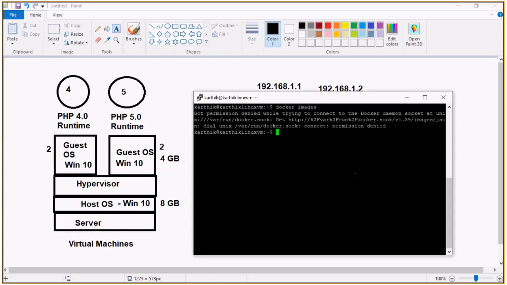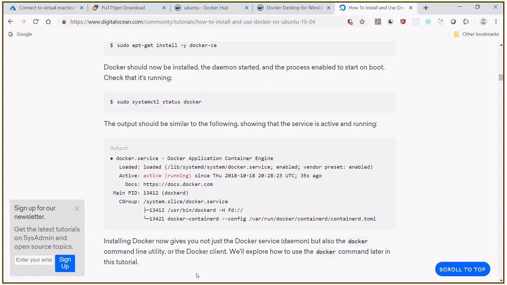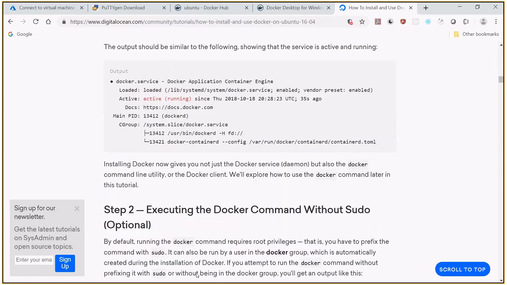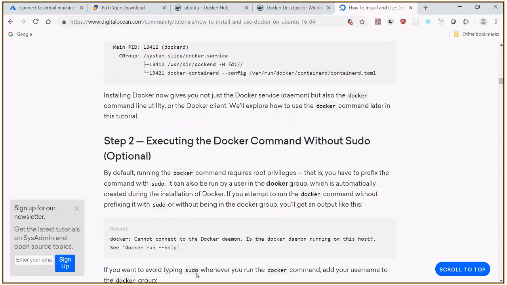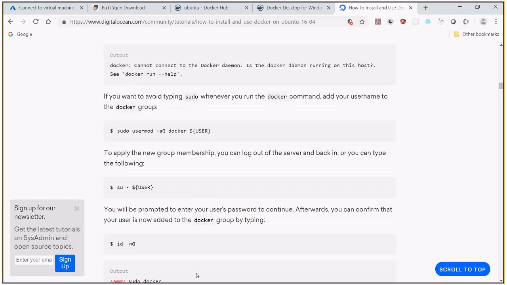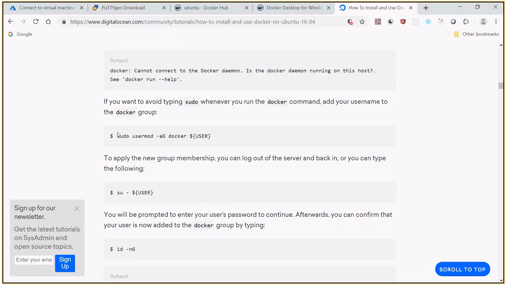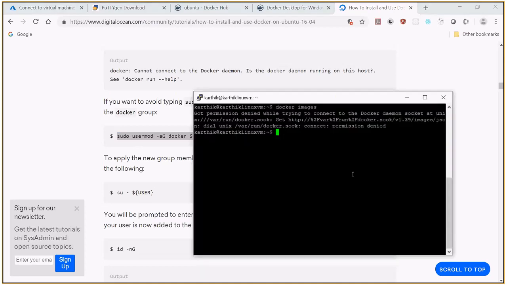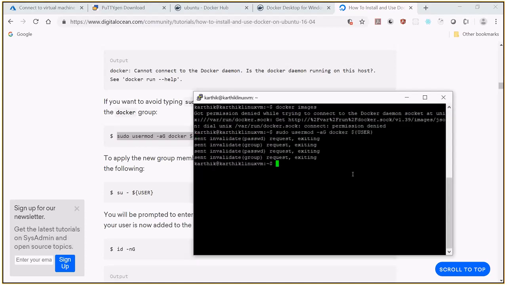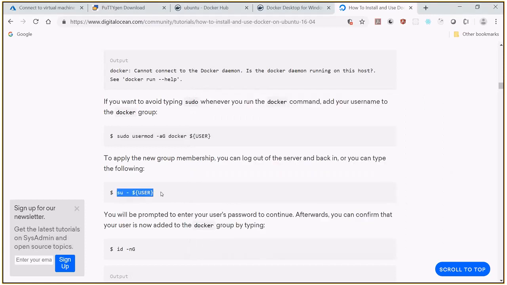every time it is showing permission denied, and I don't want that. Let's see any other option. So there is a way of executing the Docker command without sudo, otherwise every time you need to type sudo, right? So I'm just going to use this copy, done, and let me give the super user.